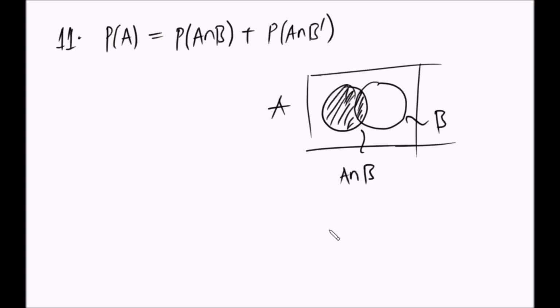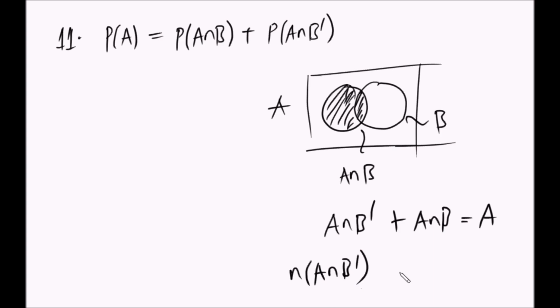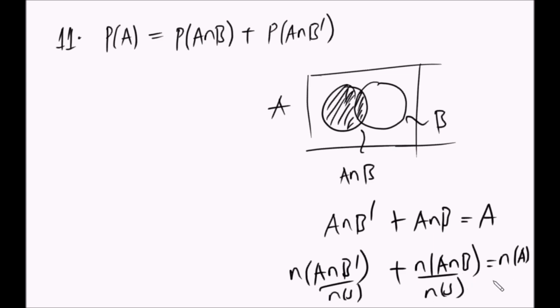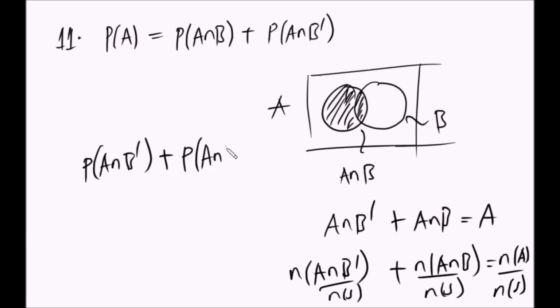Kwa hiyo you can see kwamba A intersection B complement jumlisha A intersection B unapata A kama hivi. So the number of elements ya A intersection B complement jumlisha the number of elements ya A intersection B sawa na the number of elements ya nini? So gawanya na sample space everywhere. What do you get? You get that the probability of A intersection B complement jumlisha the probability of A intersection B is the probability of what? A.